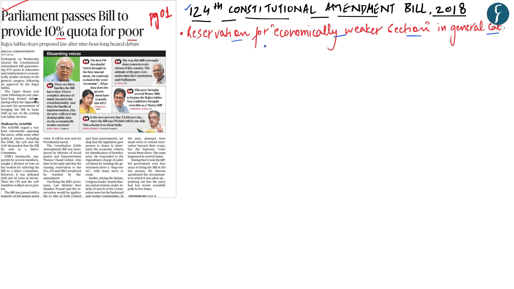The details of the decision by the government to provide this reservation has been discussed thoroughly in the DNS of 8th January 2018, and in today's discussion we would rather be focusing on the provisions of this 124th Constitutional Amendment Bill of 2018. But before we go and talk about the provisions, we first need to understand the background of the situation, that is from where this 10% reservation for the economically weaker section actually arose.